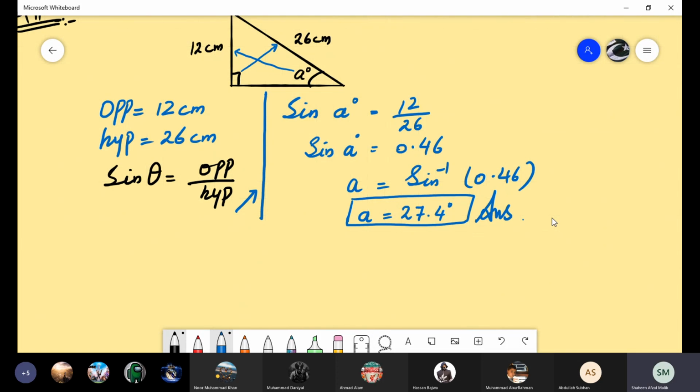There are many parts in this question, so we will do one thing. First of all, we have done the A part. We can do C part, then after that E part, then G part, and then I part in the class, and the rest of the questions we will do as homework. So right now you have to do the C part.